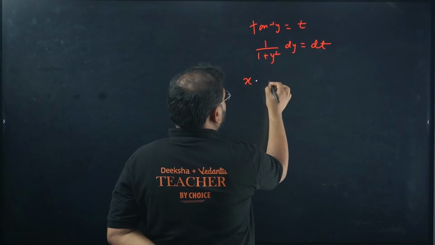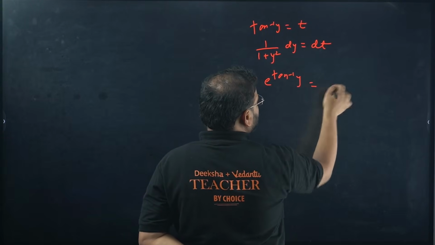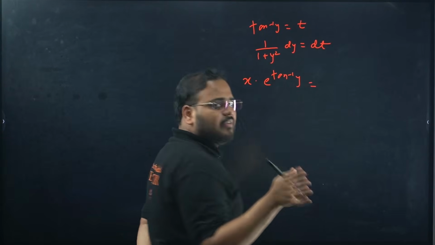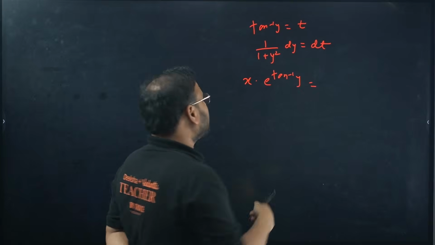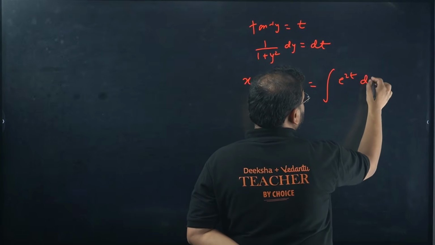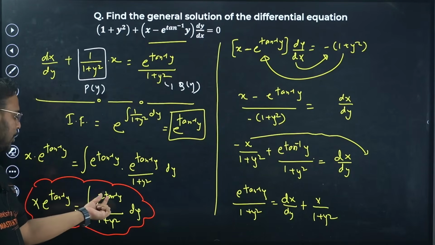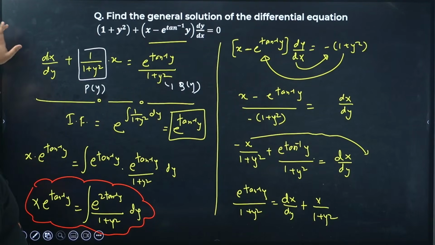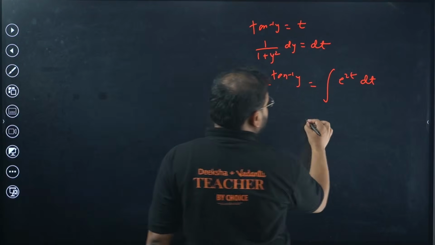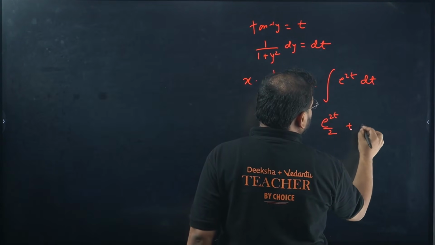So x times e power, don't change on this side, let it be, doesn't matter. We are just solving the integration right now. Usually we can solve the right hand side and then put it back together, but let's check. We'll have e power 2t dt, because we have taken tan inverse as t. So e power 2t dt, right sir? So the answer becomes simply the integration of this, e power 2t by 2 plus c.